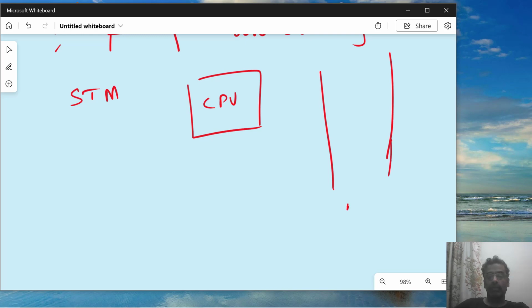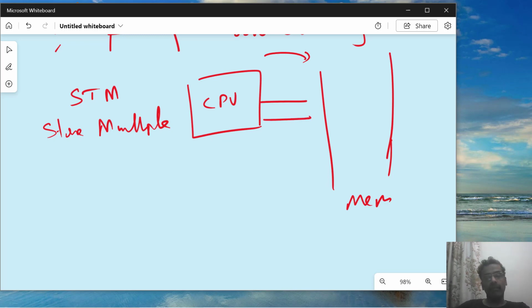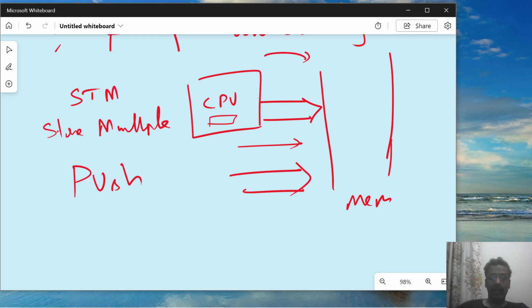STM does store multiple. It's called store multiple. That means multiple register values, and it is moving from CPU to memory. Now, what about the PUSH instruction? PUSH also does pushing some register content into the memory. So both, direction wise, are moving from CPU to memory.